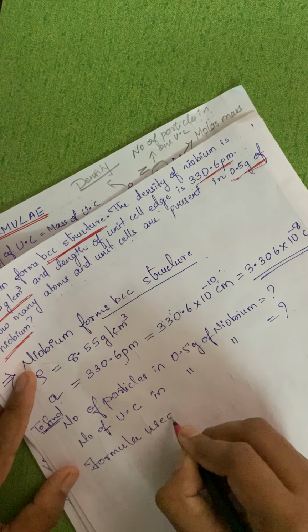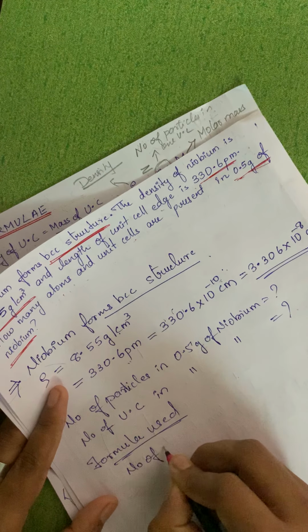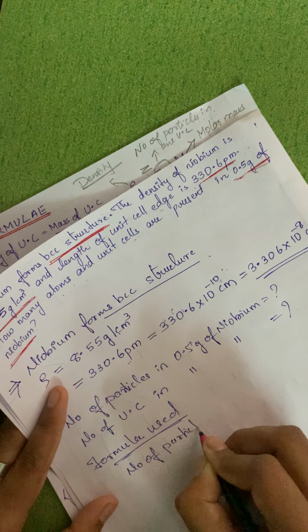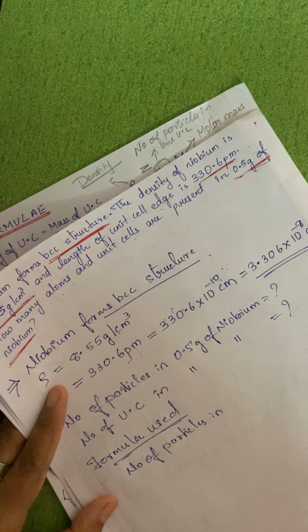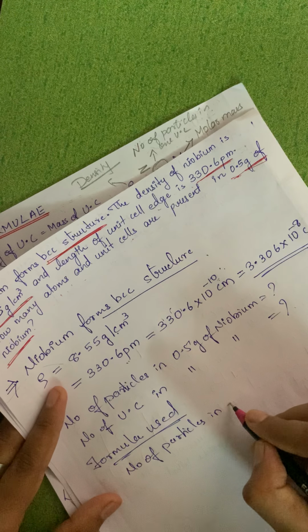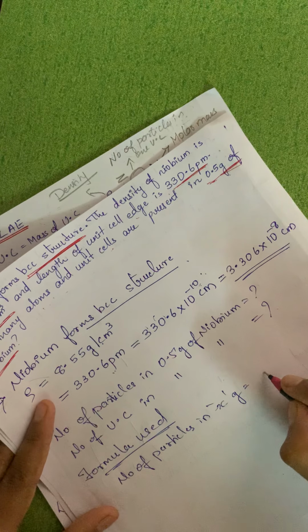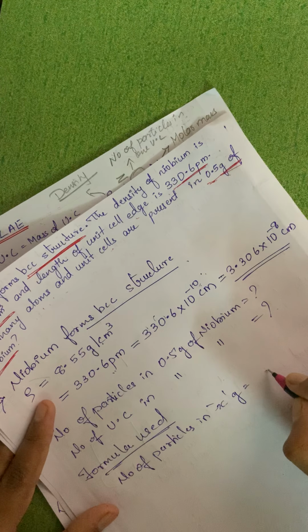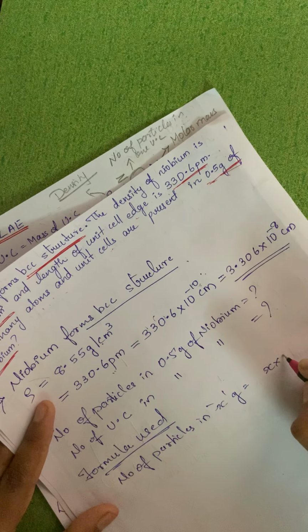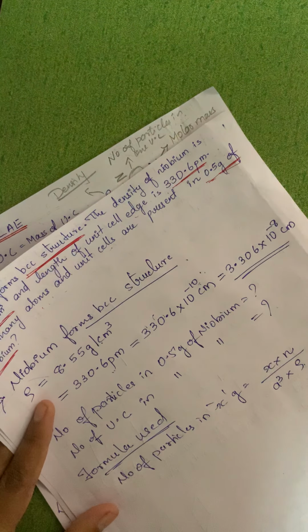Formula used over here is number of particles in x gram is equal to x into n upon a cube into density instead of Na.